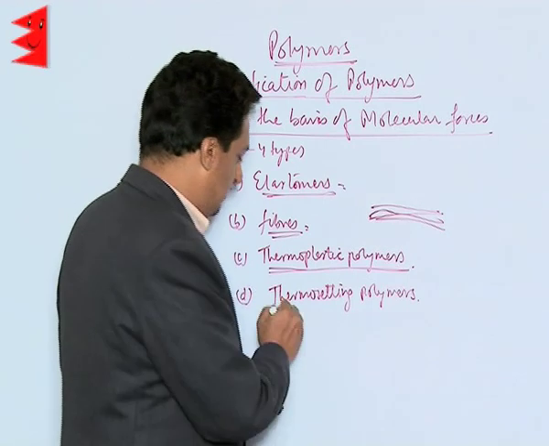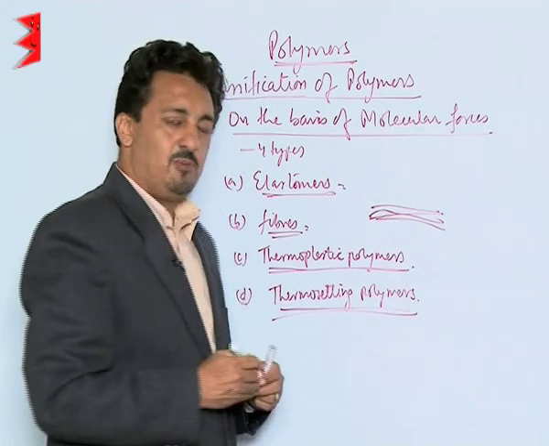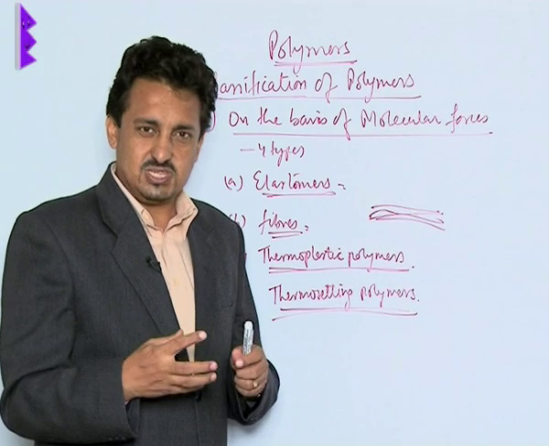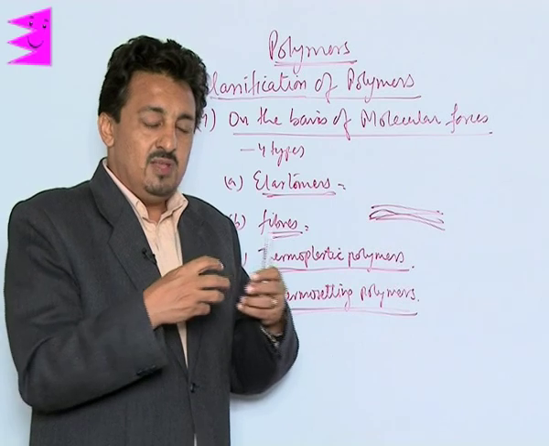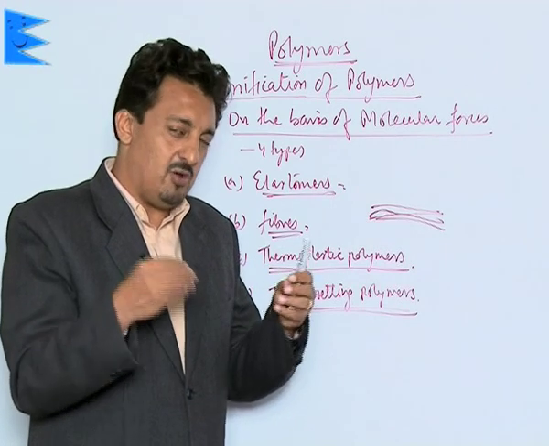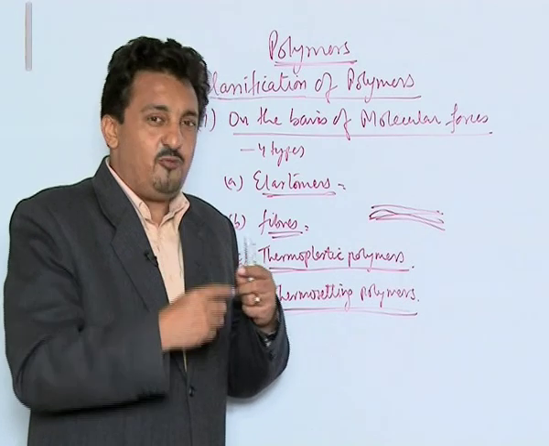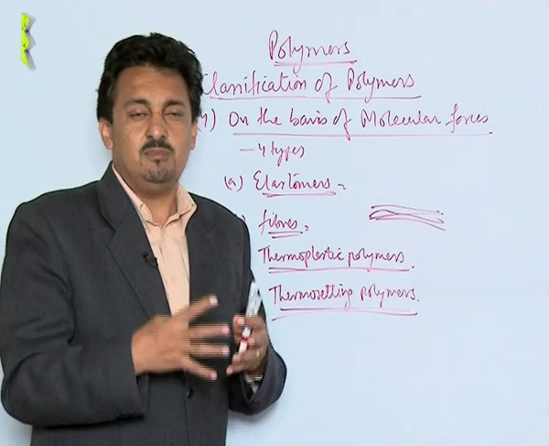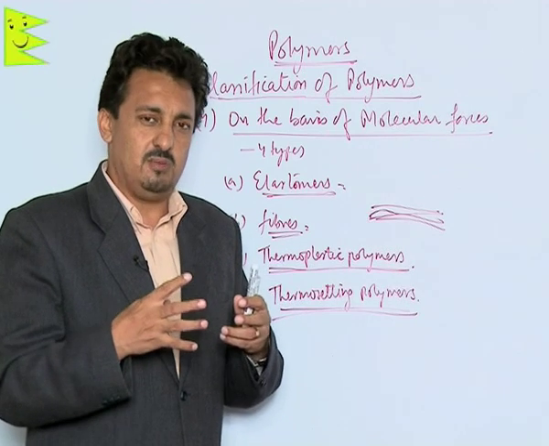Then we have last, thermosetting polymers. Thermosetting polymers are basically long chain polymers existing in the semi-fluid resin state. But on chemical treatment, they form a highly dense network structure, due to which they attain a three-dimensional cross-linked polymer structure.